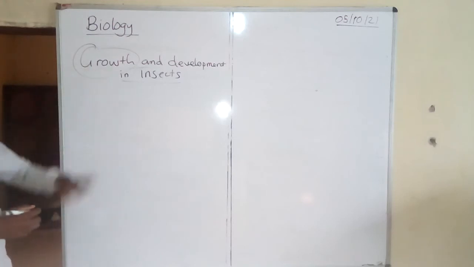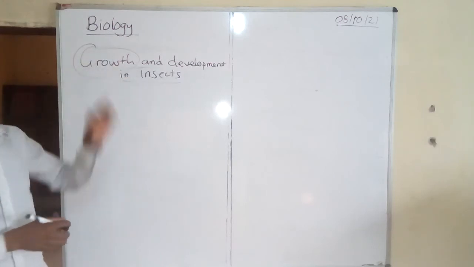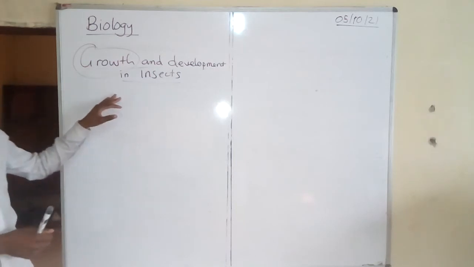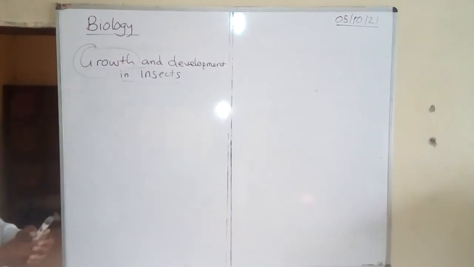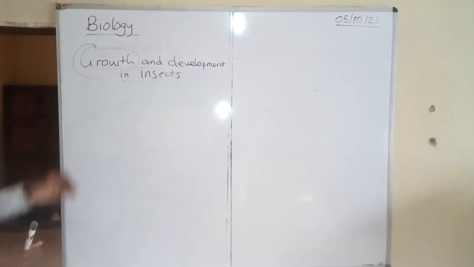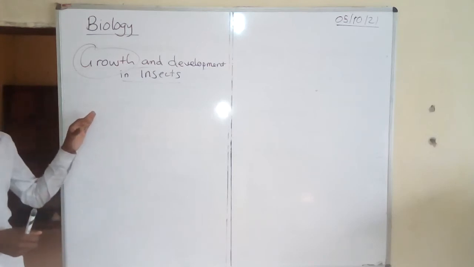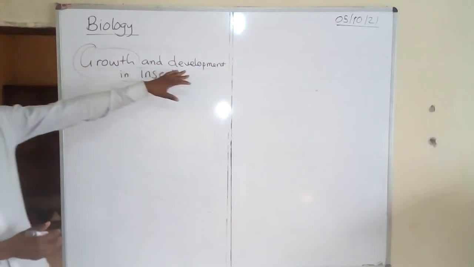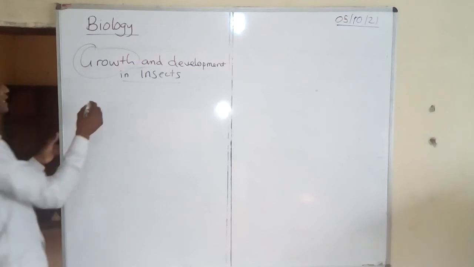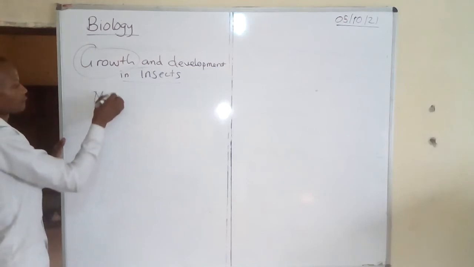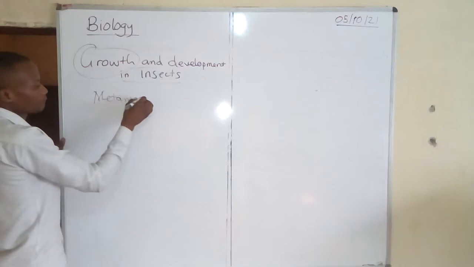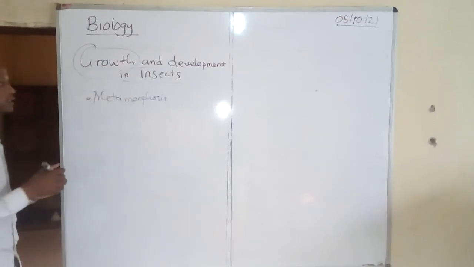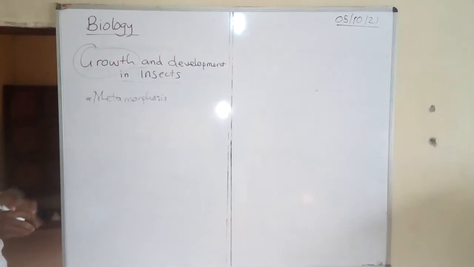Like any other organism, insects also grow and reach the maturity stage. So it's normal for them to grow, just like any other organisms. The only difference is that the type of growth and development in insects is called metamorphosis.